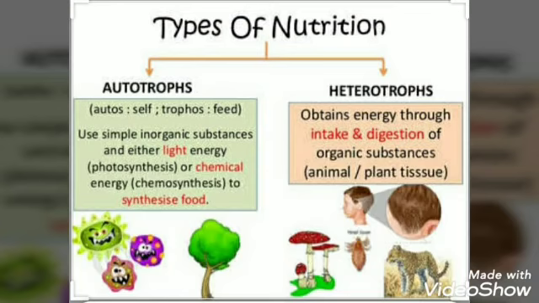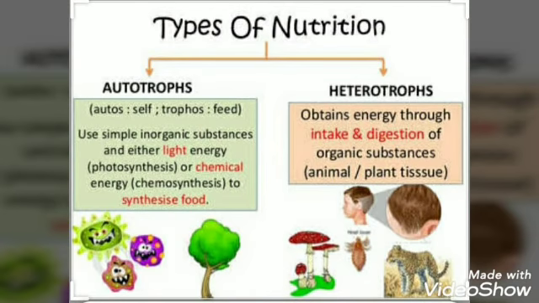Next characteristic is the mode of nutrition. The mode of nutrition can be of two types, autotrophic or heterotrophic. The organisms which can produce their own food with the help of inorganic materials are termed autotrophs, while the organisms that depend on other organisms for their food are termed heterotrophs. For example, green plants are autotrophs as they synthesize their own food by the process of photosynthesis.